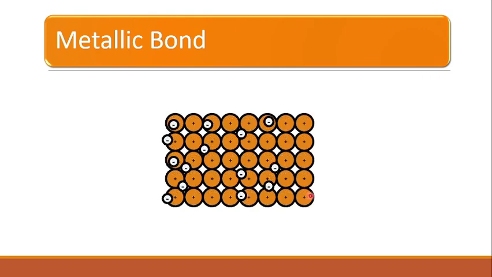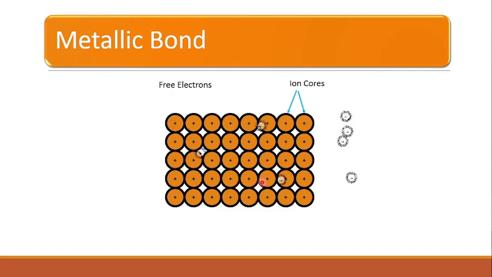Let us move to another kind of bond, that is the metallic bond. In the case of metals, we have closely packed metal atoms, right? The outermost energy levels of metal atoms overlap with each other, and the valence electrons are free to move or flow freely throughout the substance because they are loosely bound to the atoms, and therefore the force of attraction between the positively charged metal ions and the negative electrons in the metal forms the metallic bond.